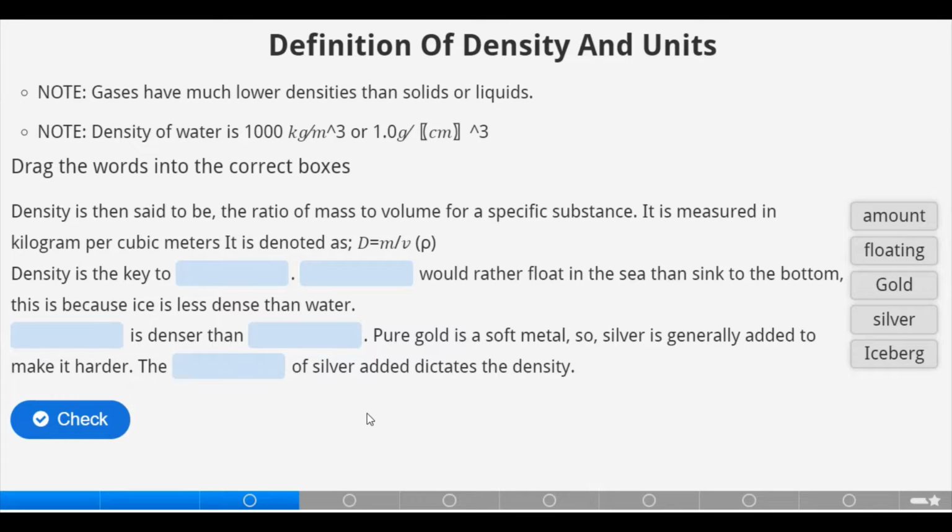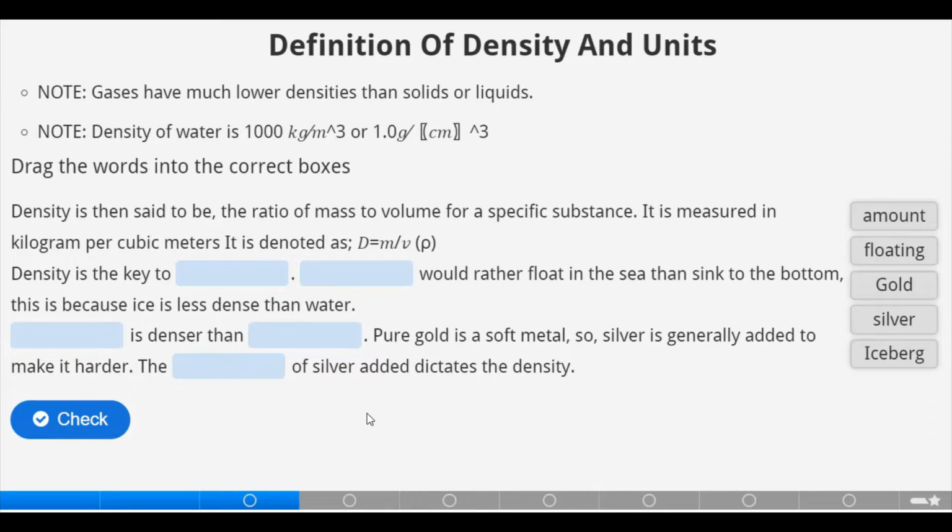Note, gases have much lower densities than solids or liquids. Can you guess why? Because the atoms in gases are free to move, while those in solids are compacted together. They need to be broken down with the use of energy or heat. While the atoms in liquids are only free to move within a specified container. Density of water is 1000 kilogram per meter cube or 1.0 gram per centimeter cube.